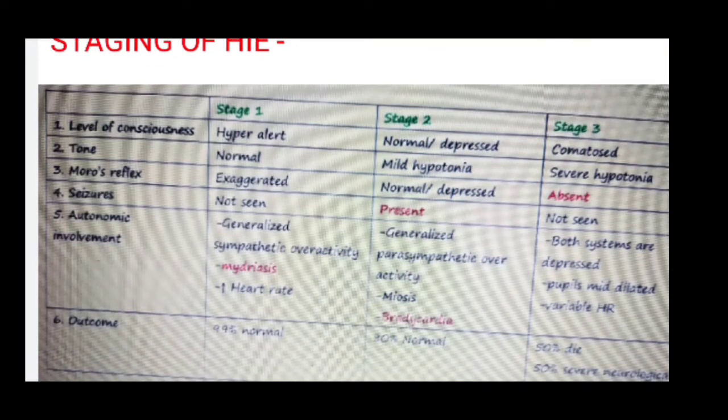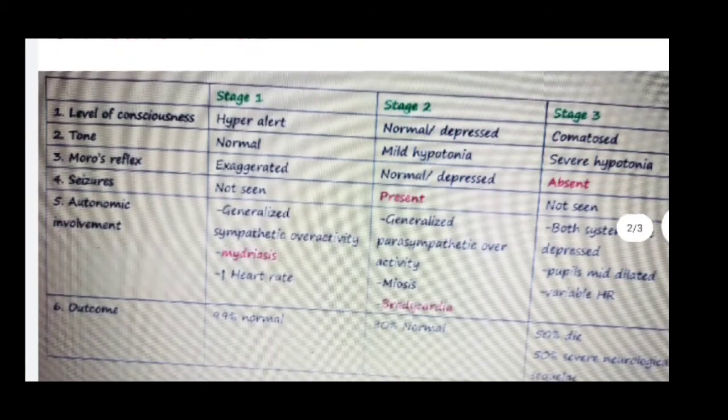Tone: stage 1 is normal, stage 2 is mild hypotonia and stage 3 is severe hypotonia. Motor reflex is exaggerated in stage 1, normal or depressed in stage 2, and absent in stage 3. Seizure is not seen in stage 1, present in stage 2, and not seen in stage 3.